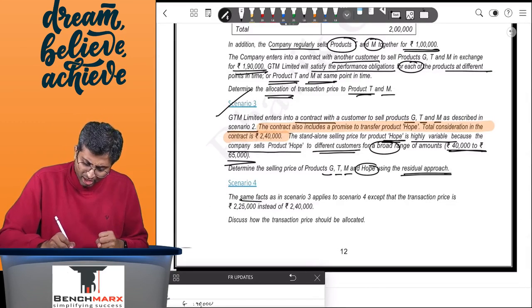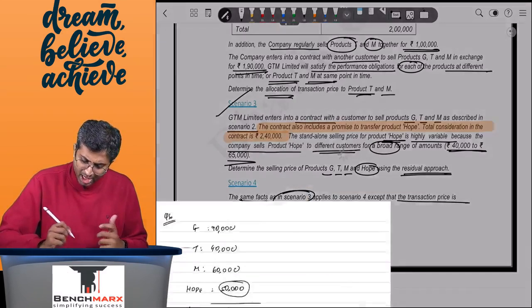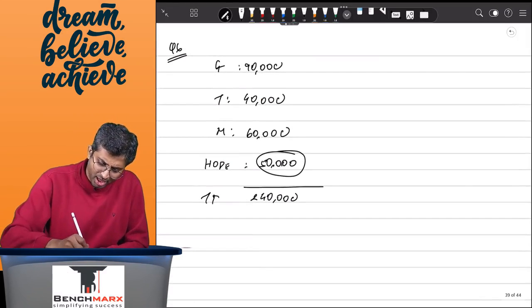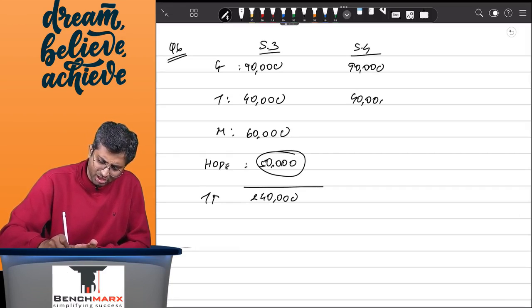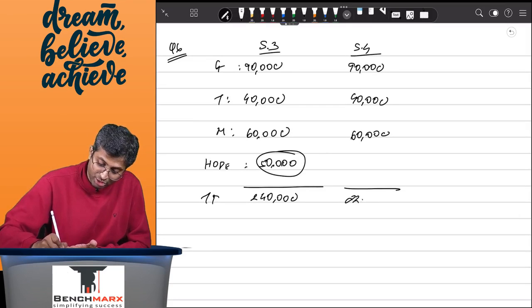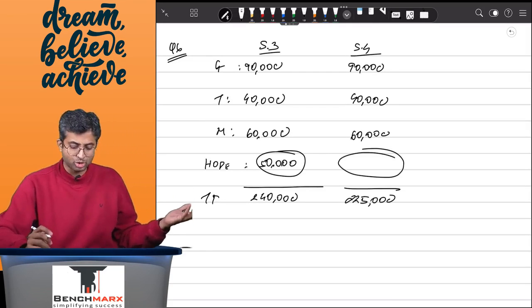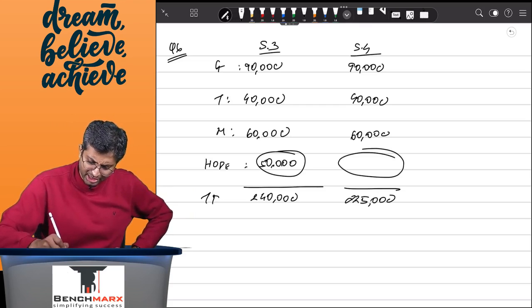Now when you look at scenario 4, the facts are the same as scenario 3, except that the transaction price is 2,25,000 instead of 2,40,000. Discuss how the price should be allocated. This was scenario 3. If you look at scenario 4 as well, we don't have a separate method given in the question, and hence these three will continue to be at the allocations. However, the transaction price is 2,25,000, out of which 1,90,000 is allocated to GTM, and hence the remaining, I guess, 35,000 is allocated to Hope.